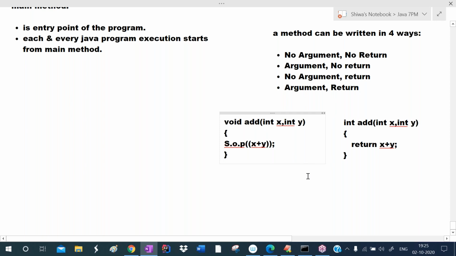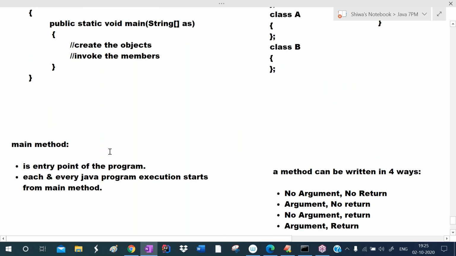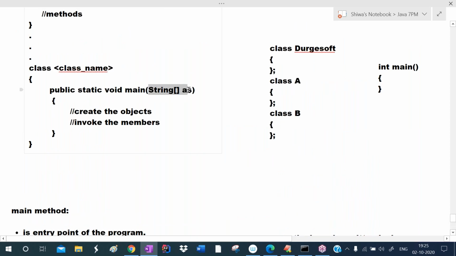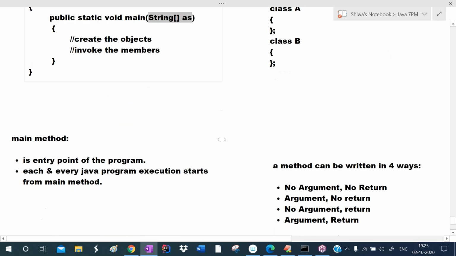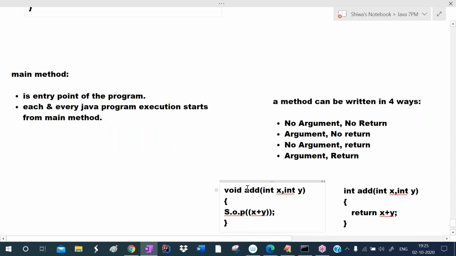Similarly, for the main method, this main method can take the arguments. Observe here, for the main method, which one is the argument? String array is the argument. Here for this add method, the first argument is int, the second argument is also int. If you want to take an integer array, you can take it like this. If you want to take a string array, you can take it like this. These are the arguments.